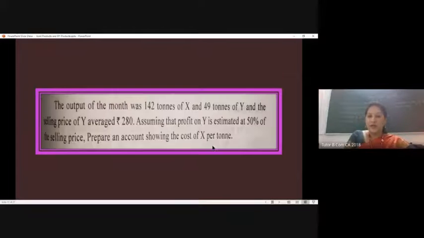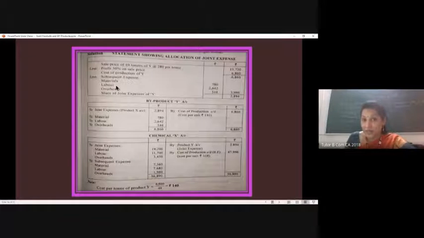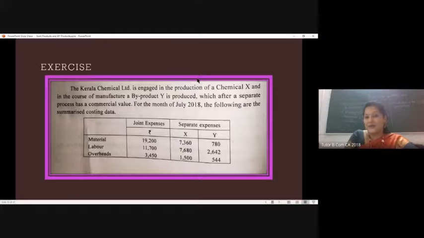So we understand that there are subsequent expenses. We have totaled that. It's given in the question as 780, 2,642 and 544 in the form of material, labor and overhead respectively for Y. So we are reducing that from this in order to get the share of joint expense of Y. You remember the share of joint expense of Y is computed in the reverse order.